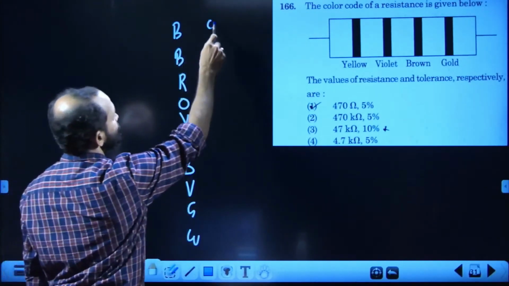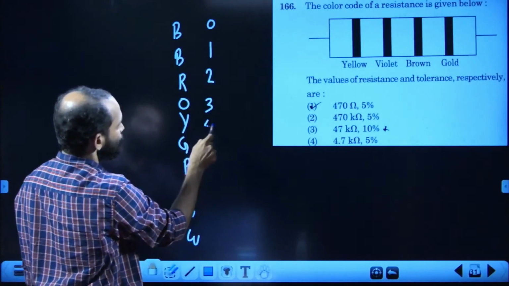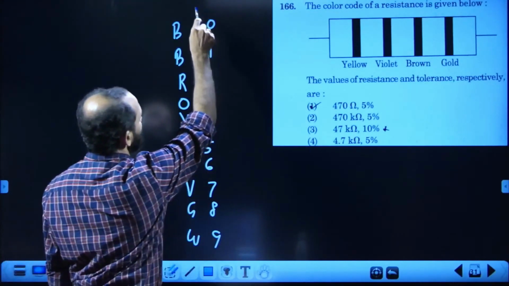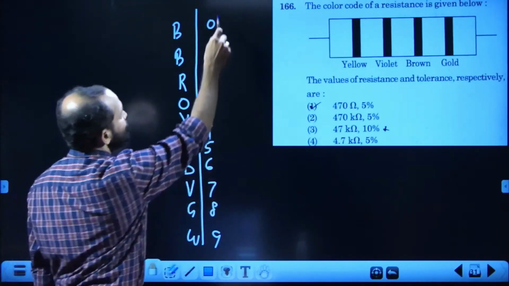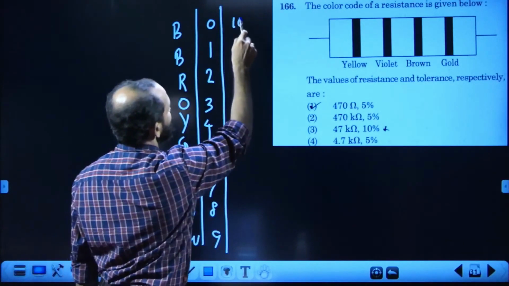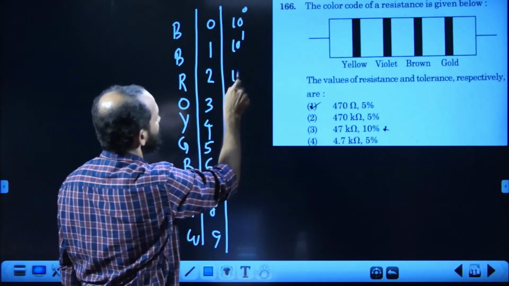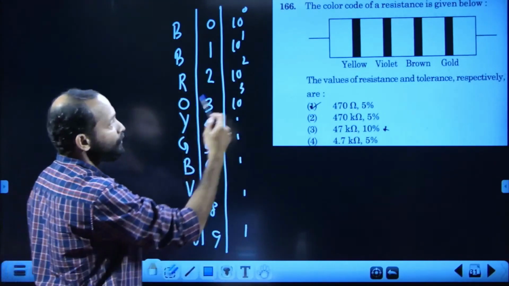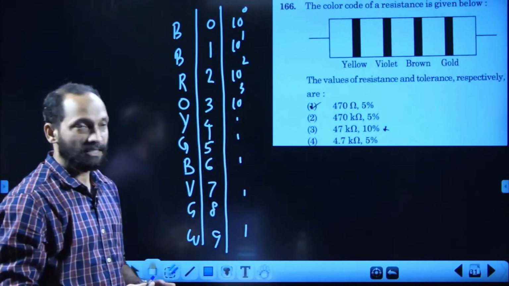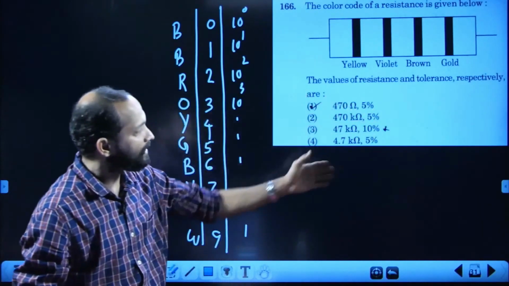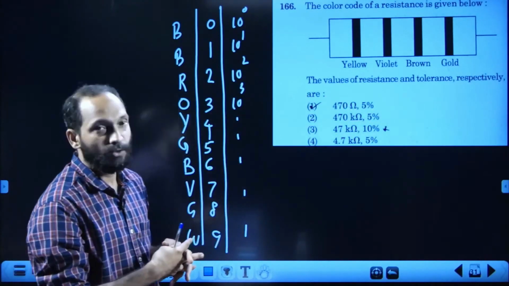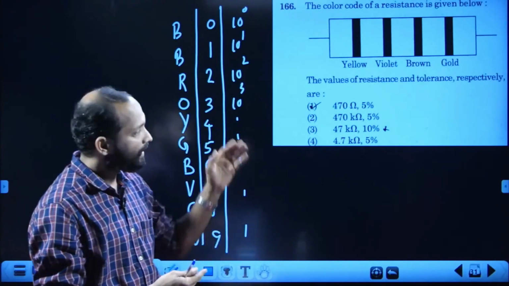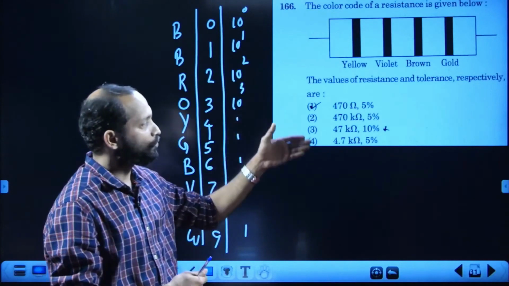Let us count 0, 1, 2, 3, 4, 5, 6, 7, 8, 9. Now this will be the number, and the next coming is the multiplier. Multiplier is 10 power 0, 10 power 1, 10 power 2, 10 power 3, like that, right? Next one is the tolerance. For gold, 5%. Here gold is mentioned, so 5% should be the answer. Silver 10%, no color 20%, like that. Gold has 5% tolerance, so the answer should contain 5%.